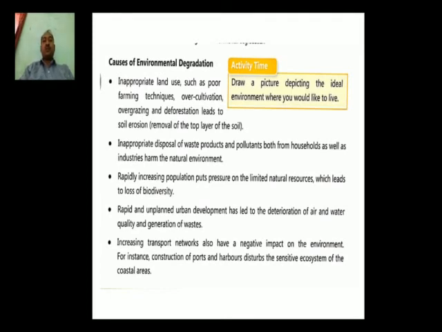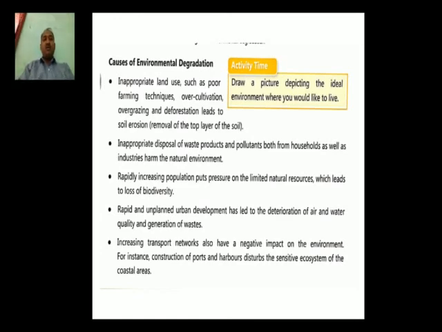Increasing transport networks also have a negative impact on the environment. For instance, constructions of ports and harbors disturb the sensitive ecosystem of the coastal areas. So different types of vehicles we have been using for the transportation of something from one place to another place, and definitely different types of harmful gases are emitted in the atmosphere, and these harmful gases are polluting the environment there.